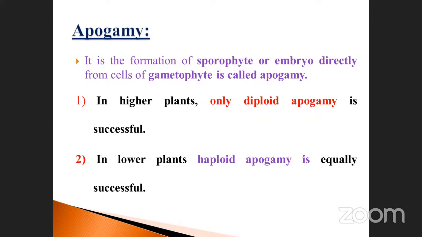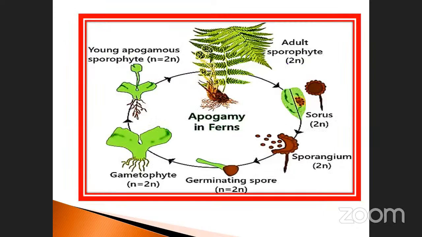Apogamy means the formation of sporophyte or embryo directly from the cell of the gametophyte is called apogamy. Okay, this is the point. What is the sporophyte? Do you know that one? What is sporophyte? What is gametophyte? This one is called a sporophyte. Sporophyte is nothing but the plant body that produces the spore, that is called sporophyte.